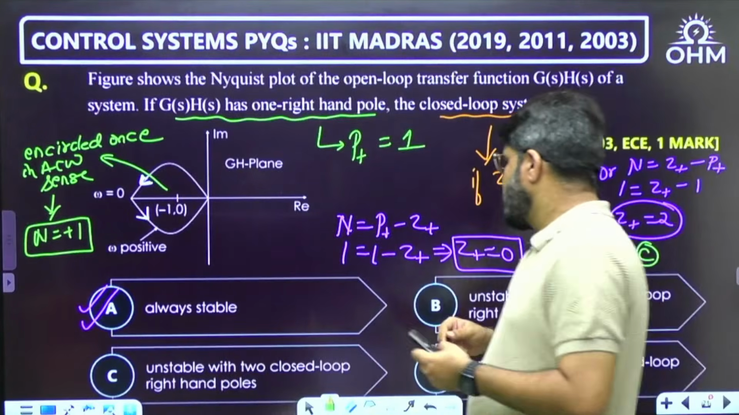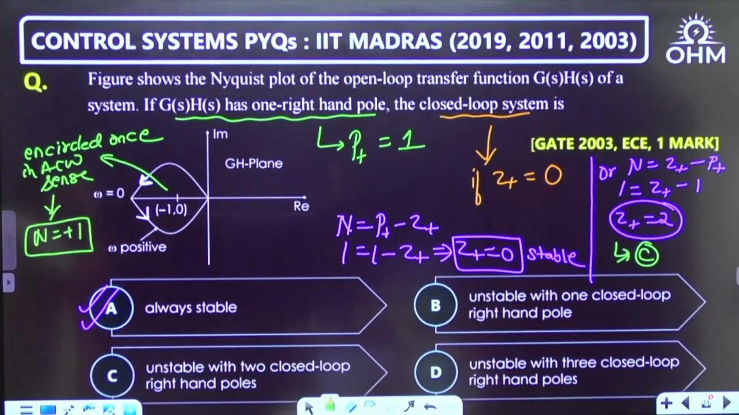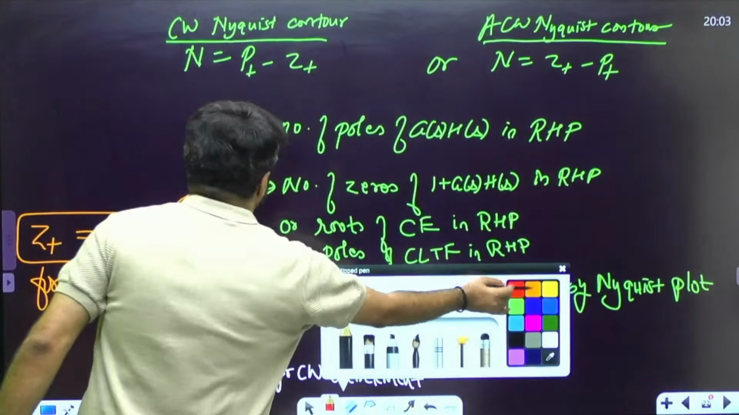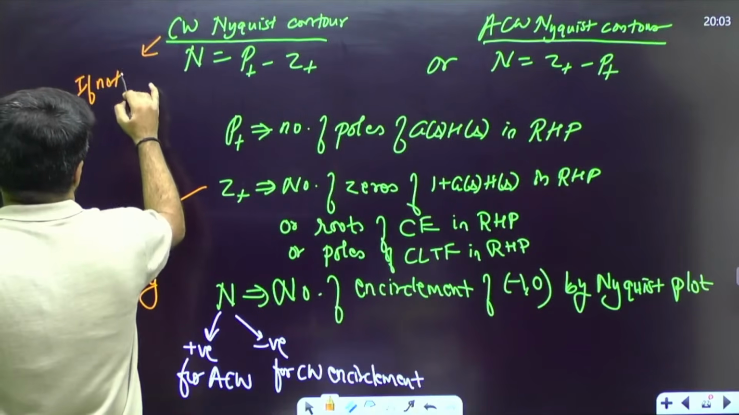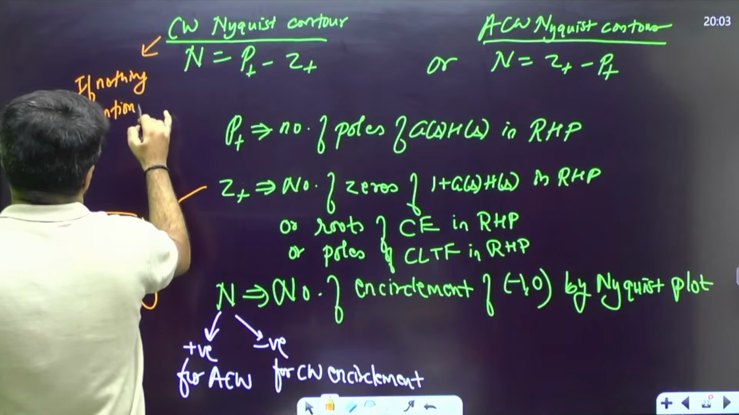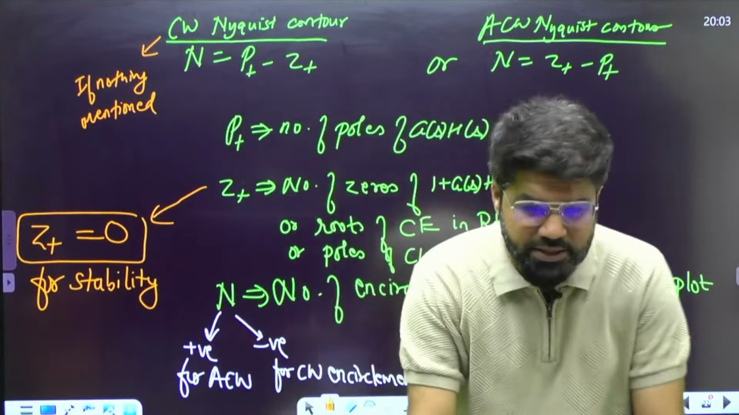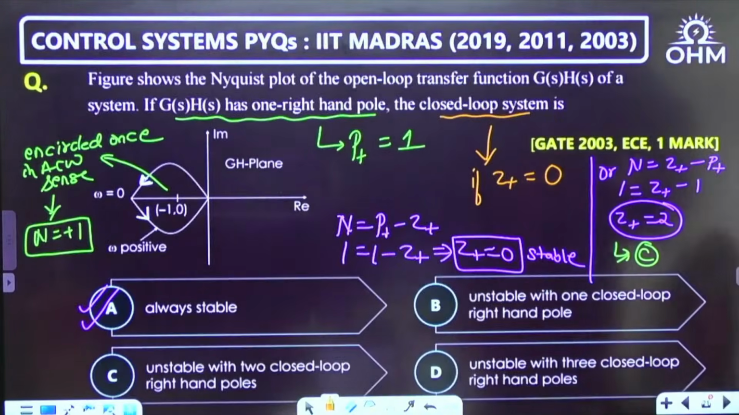Okay. Right. So we'll go with option number A right now for the question. Take Nyquist contour if nothing mentioned. But recent questions will be more careful about this. Okay, if nothing mentioned. Done. Okay, find here.